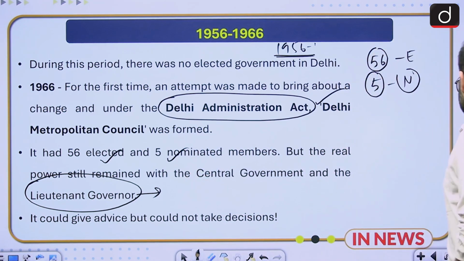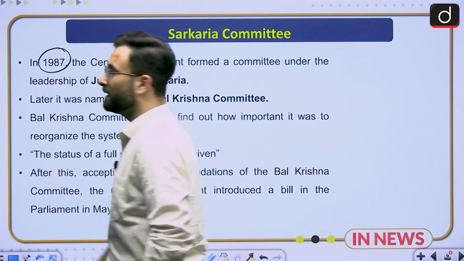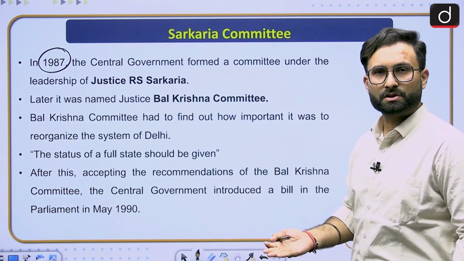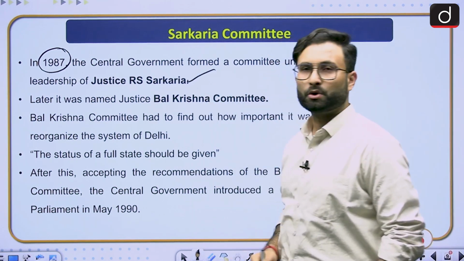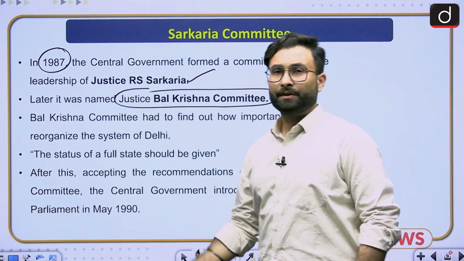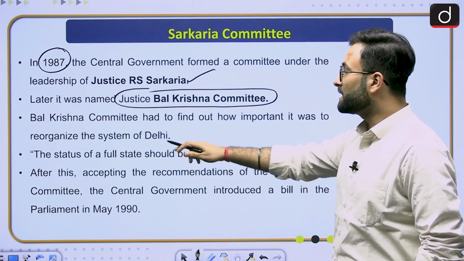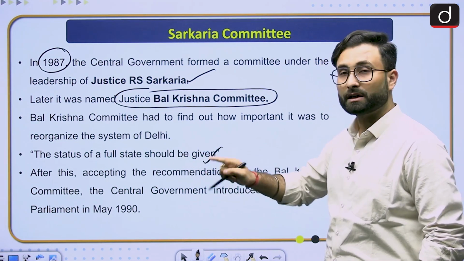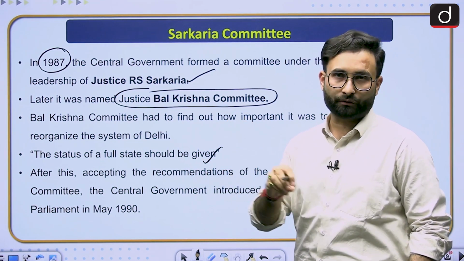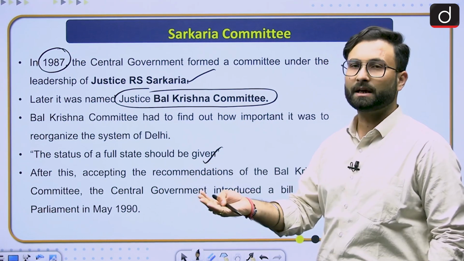Coming to the next part, the Sarkaria Committee. In 1987, there was this committee under the leadership of Justice R.S. Sarkaria, but later on the name of the committee was changed because he resigned from the position, and now the committee is called the Justice Balkrishna Committee. Now the Balkrishna Committee realized the importance of Delhi, and they said that the status of a full state should be given. This was the recommendation. Considering that, the central government partially accepted the recommendation.